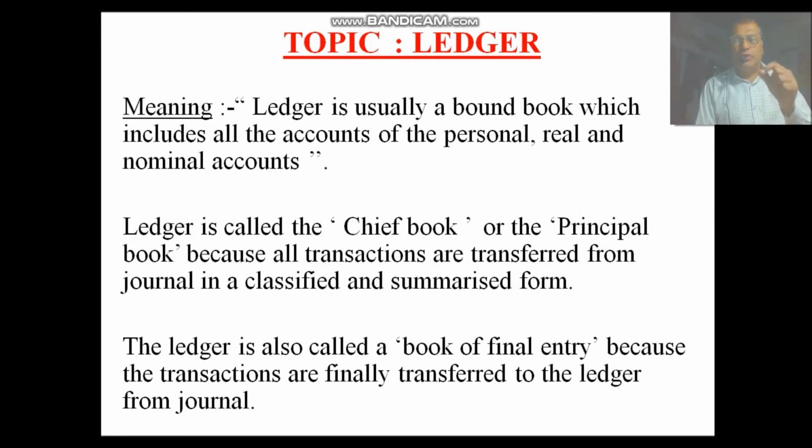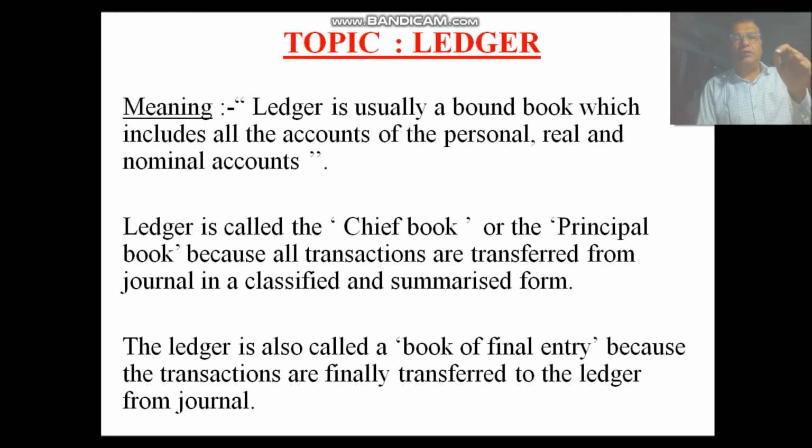Ledger is called the chief book or the principal book because all transactions are transferred from the journal in a classified and summarized form. Why is the ledger called the principal book?